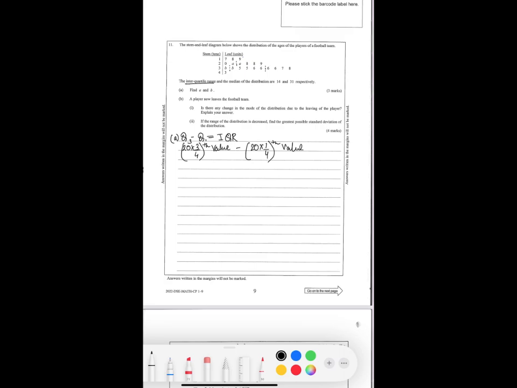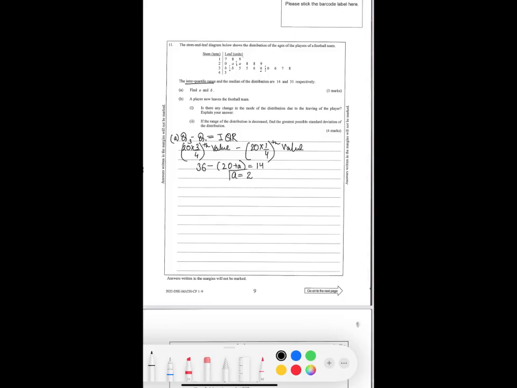20 times 3 over 4 will be the 15th value. So the 15th value, we know, is 36, minus the fifth value, which is 20 plus A, is given equal to 14. From there, we can find the value of A, which is 2.